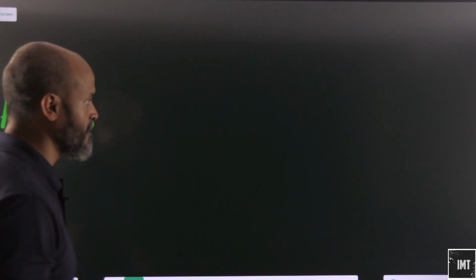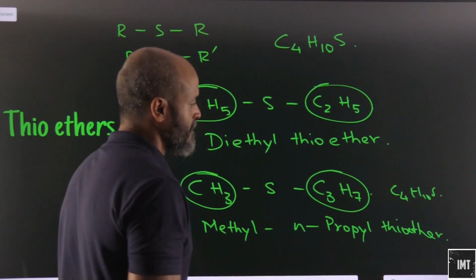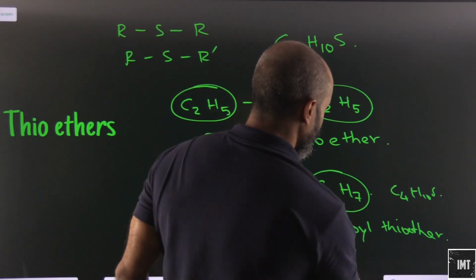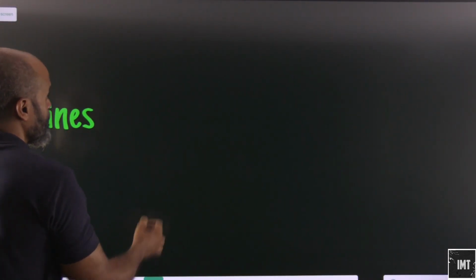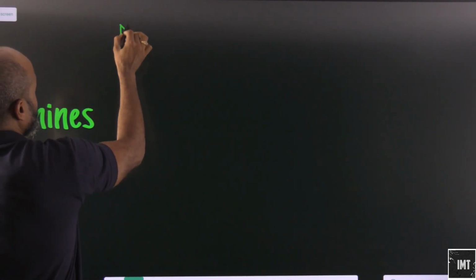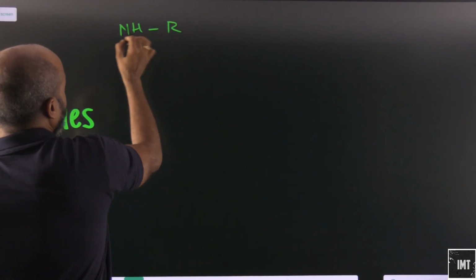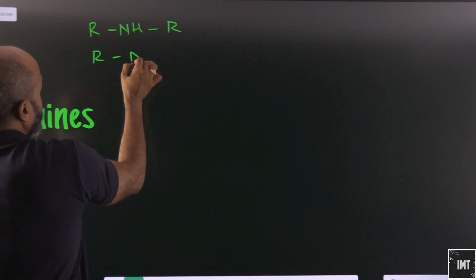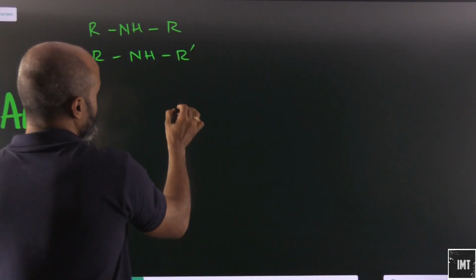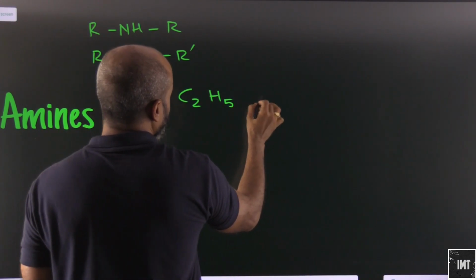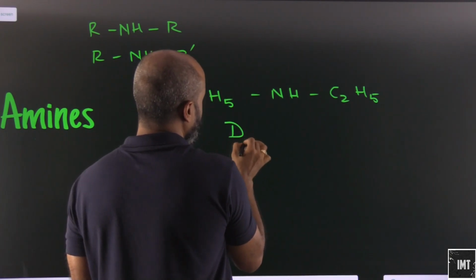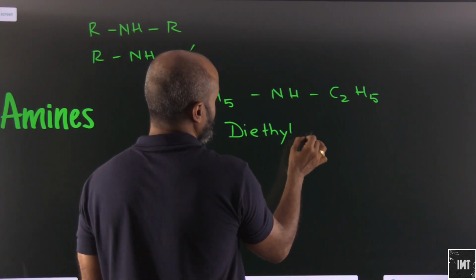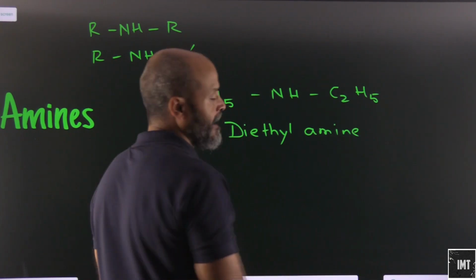Amines, the same thing happens in amines as well. The NH group. So here we have amines, again metamerism. So let's say amines will be what? NH group. This could be R, NH, R dash as well. So let's say we are taking here C2H5, NH, C2H5. This will be what? Diethyl amine.